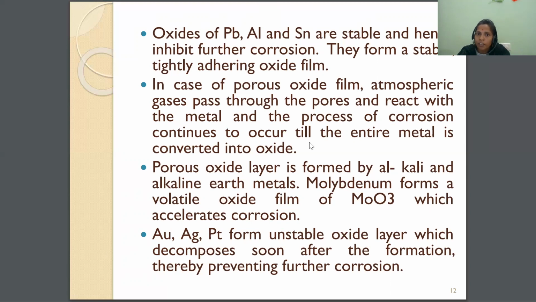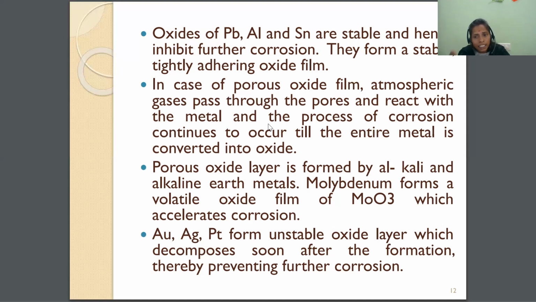In the case of a porous oxide film, if the oxide layer has any pores or holes, atmospheric gases pass through the pores and react with the metal, and the process of corrosion continues till the entire metal is converted into oxide. Through the pores, the dust particles react with the surface of the metal, and again an oxide layer forms, again with a porous structure.